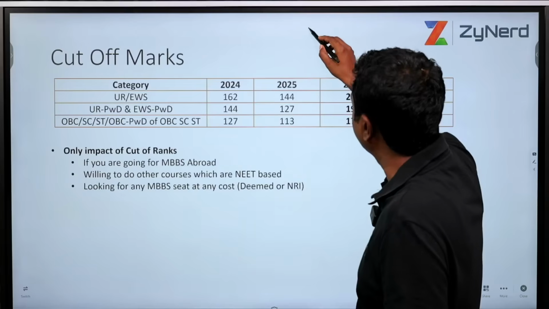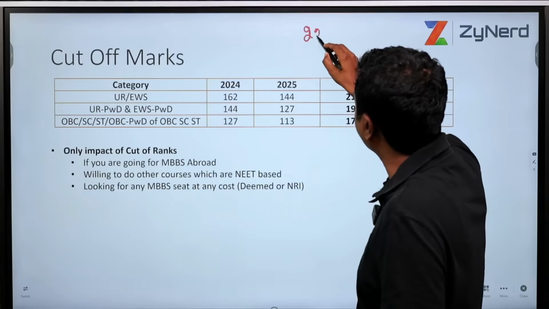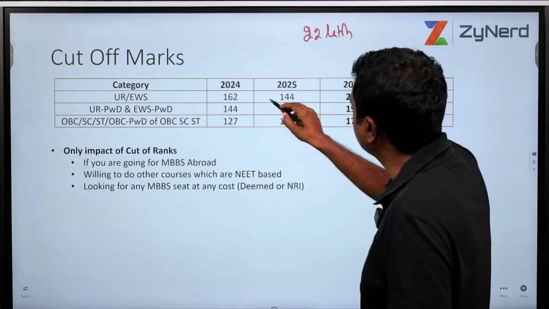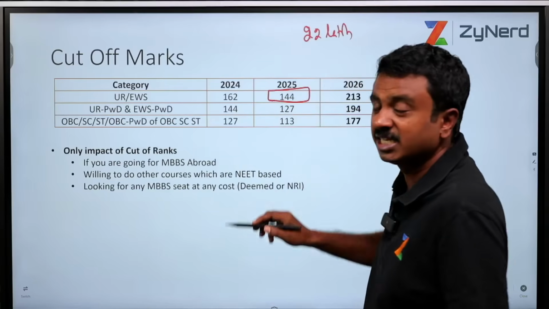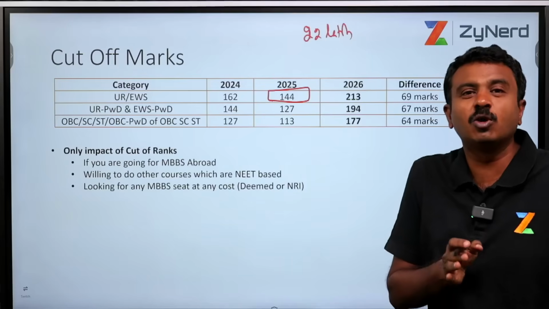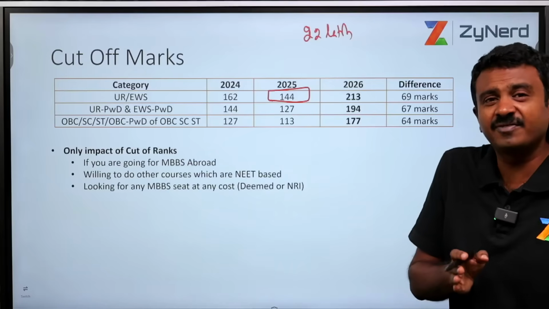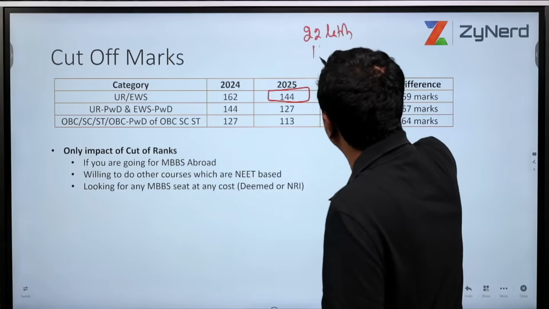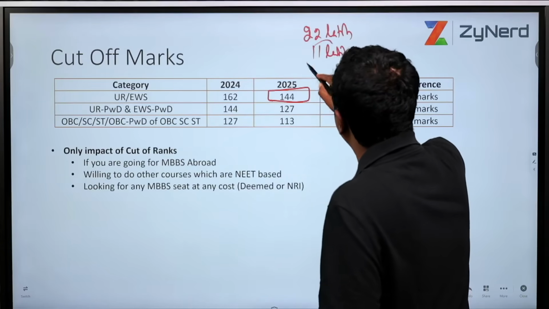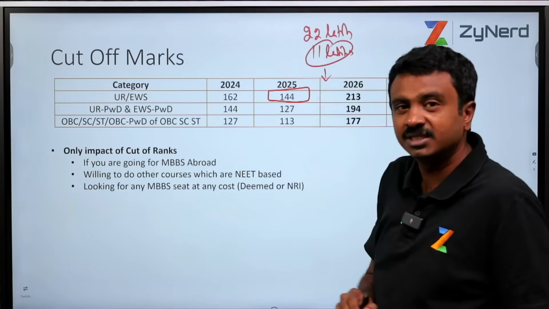If you look at it, last year 22 lakh candidates attended the exam. And how is this percentile calculated? It is calculated as 50% below this particular rank. Below me there are 50% of candidates. So somebody who has got 11 lakh rank will have 11 lakh people below them, correct? That is how it is.